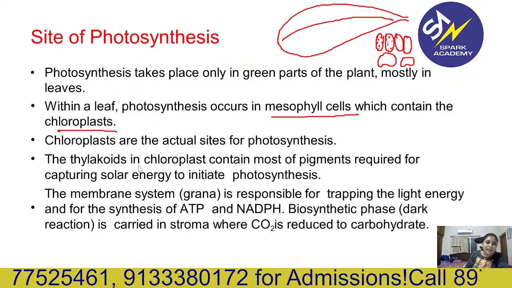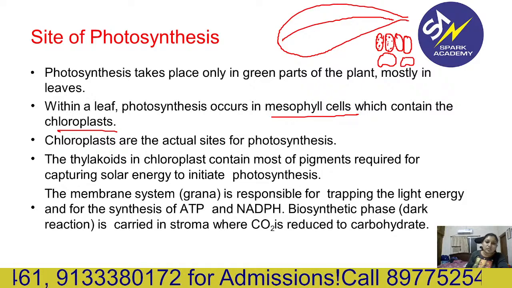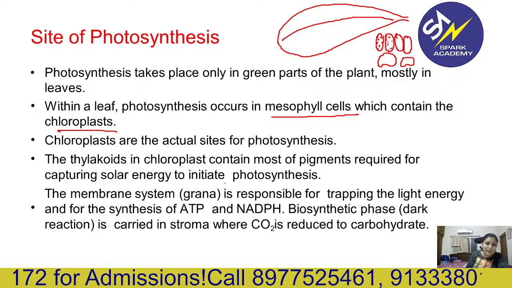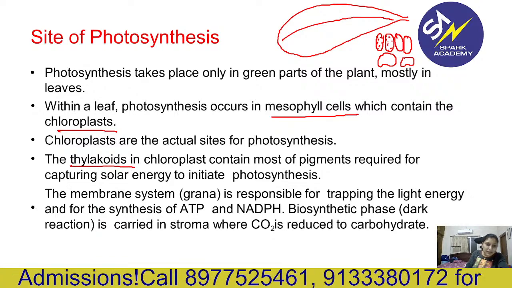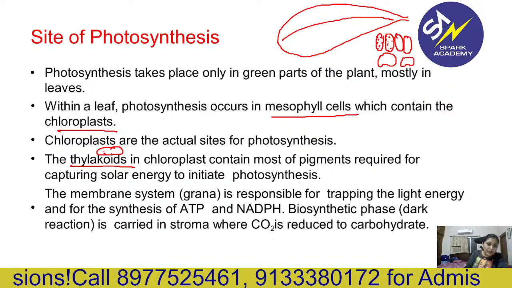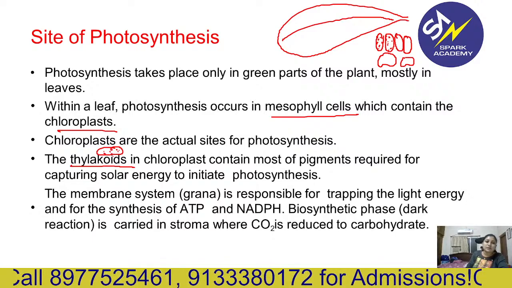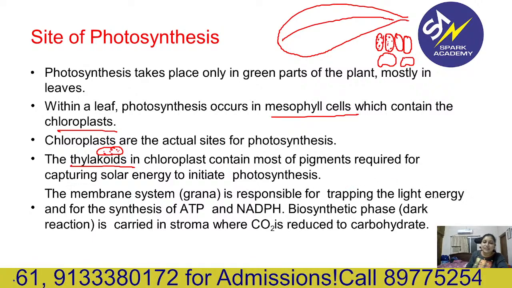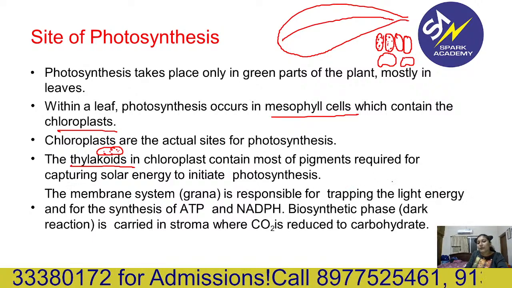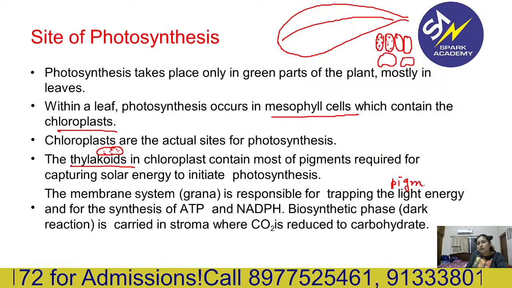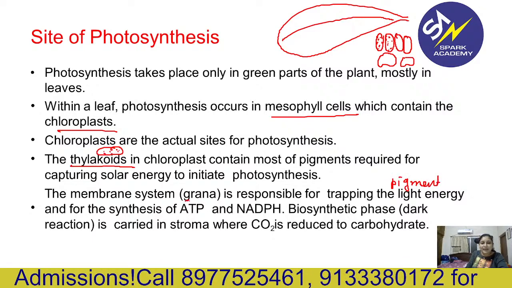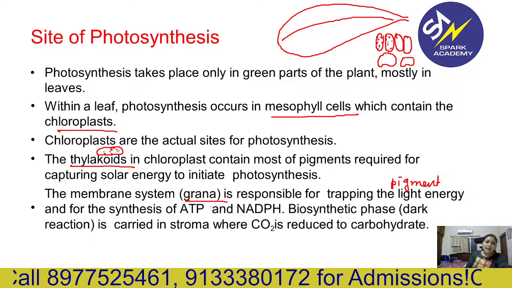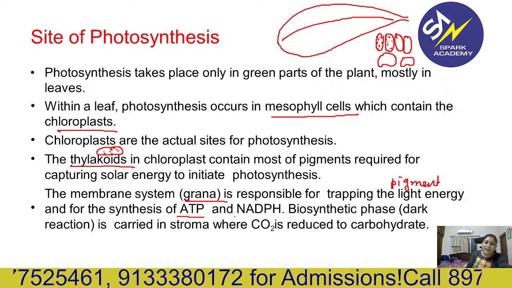So the thylakoids in the chloroplast contain most of the pigment required for capturing solar energy. So pigments are present mainly in the thylakoid. That means in a single coin, this pigment chlorophyll is present. So the grana membrane system is responsible for trapping the light energy. Light energy is trapped by the pigment actually. Okay, the pigment is present in the grana membrane system. So that's why it is important for trapping the light energy and for the synthesis of ATP and NADPH.